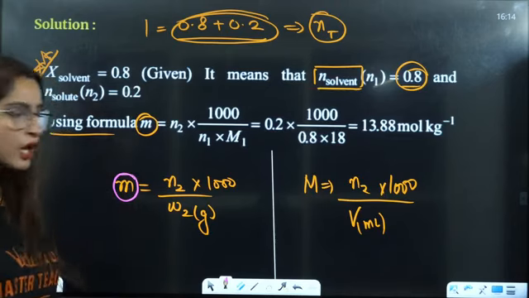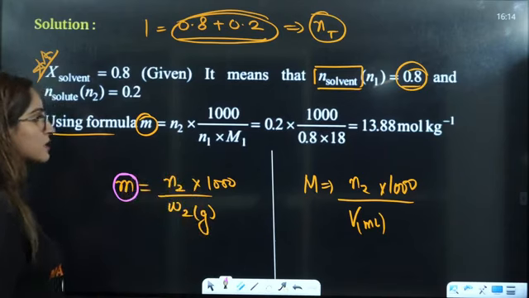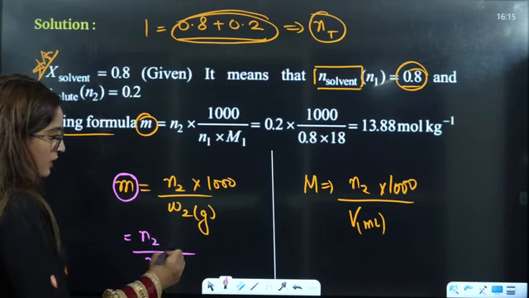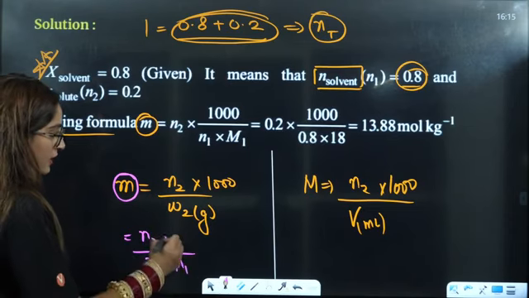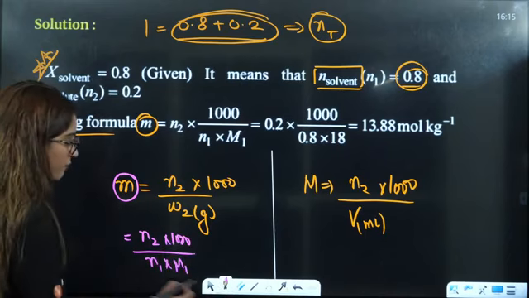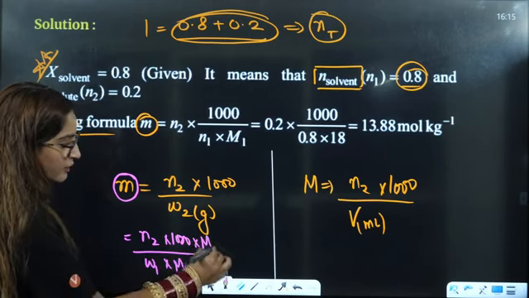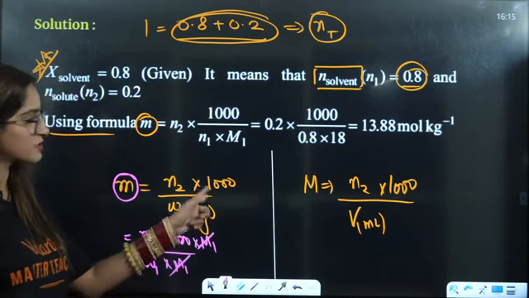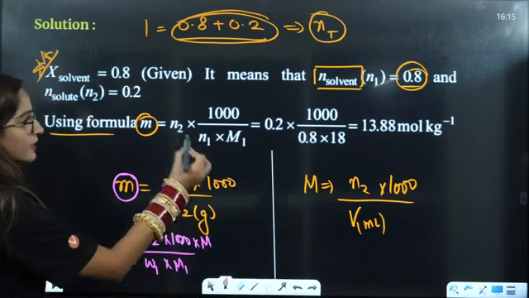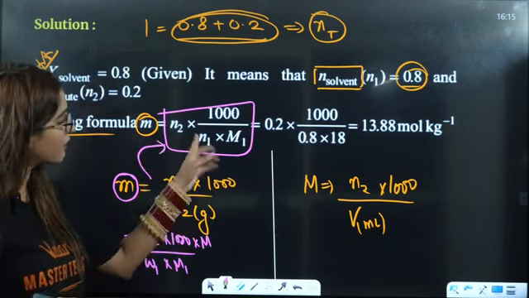Molality here. But the weight of solvent is not given to us. See, if I rearrange this, can I also say that n2 divided by n1 multiplied by M1 into 1000? How can you write this? So what is n1? n1 is nothing but weight divided by molar mass. This will cancel out, it will give us the same value. That is why instead of writing it like that, I'll rather write it like this, because weight is not given to me.